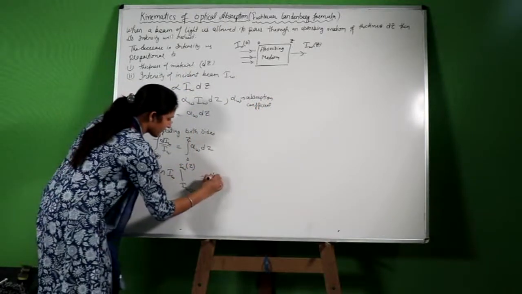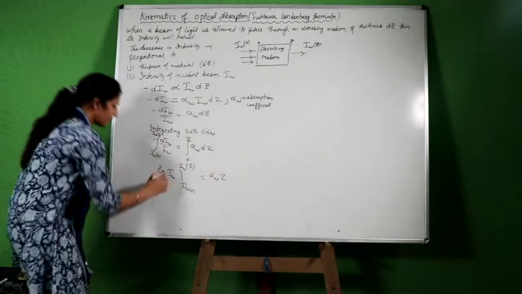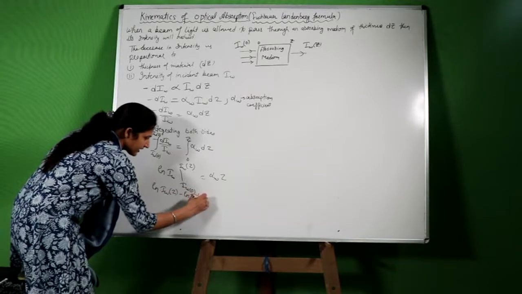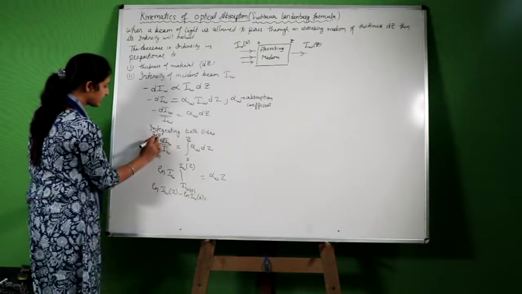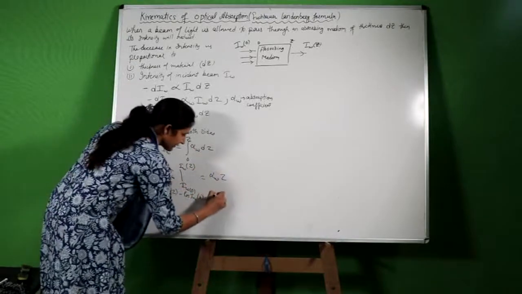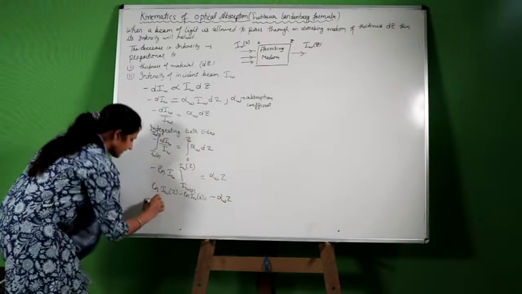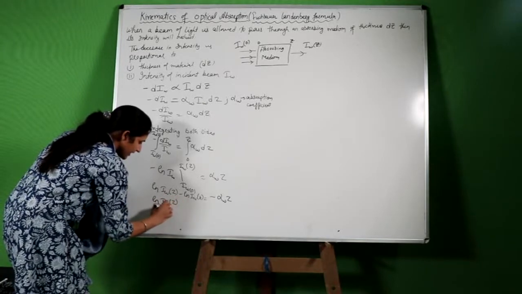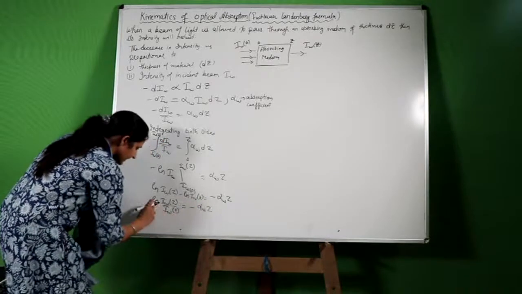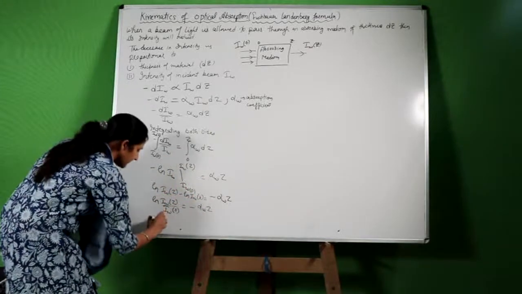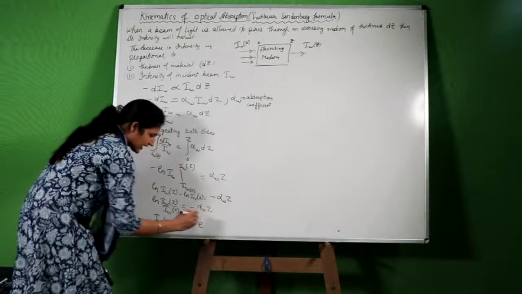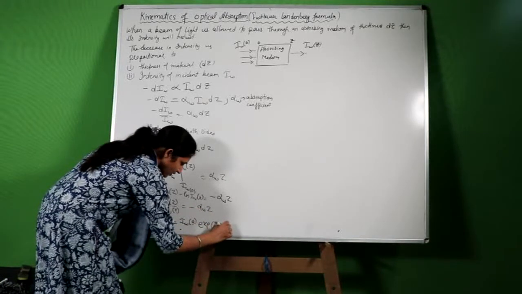Now, this will be equal to alpha omega coming out, and z minus 0 is z. Now, log of I omega z minus log of I omega 0 is equal to, here is a negative sign. I am taking this negative sign to the right hand side, it will be negative of alpha omega z, and I will write log of I omega z upon I omega 0 equals negative of alpha omega z. Then the log on the left hand side turns into the exponential, and we will get I omega z is equal to I omega 0 e raised to the power negative of alpha omega z.